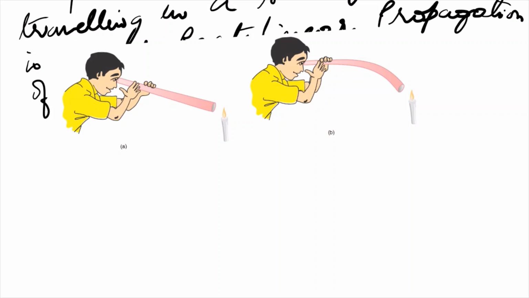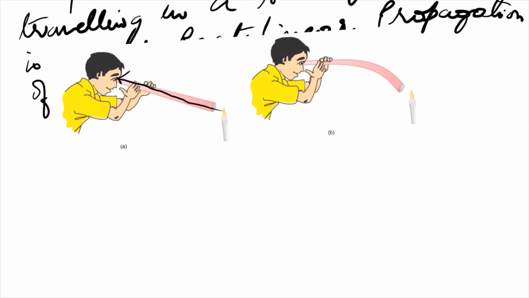Now, if you take this pipe, when the pipe is straight, you can see the light. If you bend the pipe, you will not be able to see the light. This is because of rectilinear propagation of light, because the light ray is traveling straight and reaching your eye in this case.